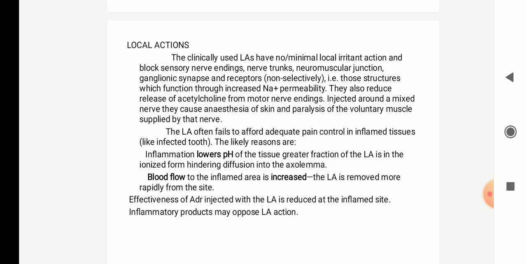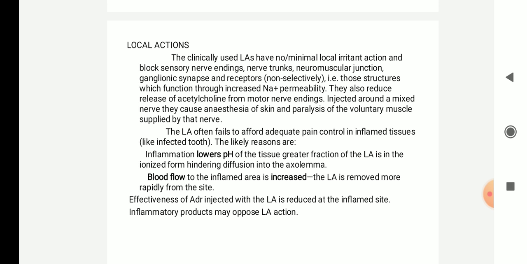They also reduce the release of acetylcholine from the motor nerve endings. So injected around a mixed nerve, that is both sensory and motor nerve, it will cause anesthesia of the skin and paralysis of the voluntary muscles supplied by the nerve. Local anesthetics often fail to afford adequate pain control in inflamed tissues.